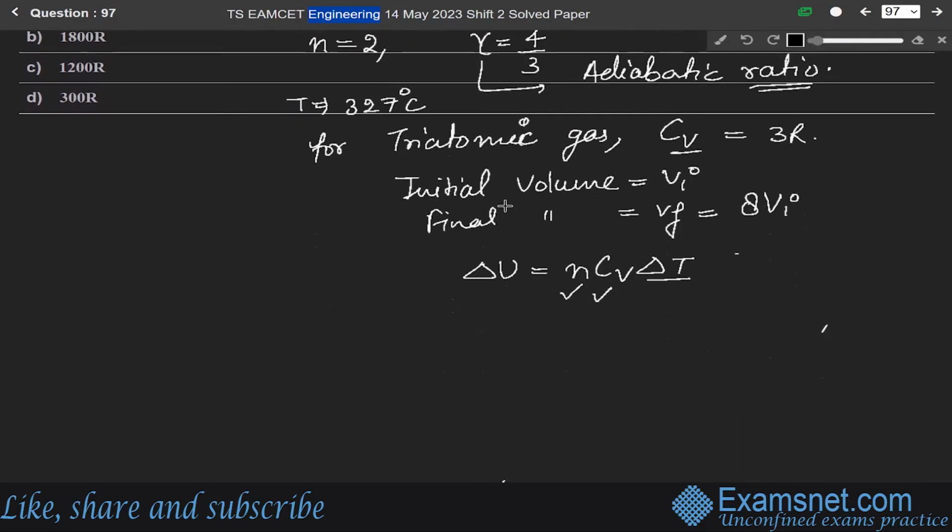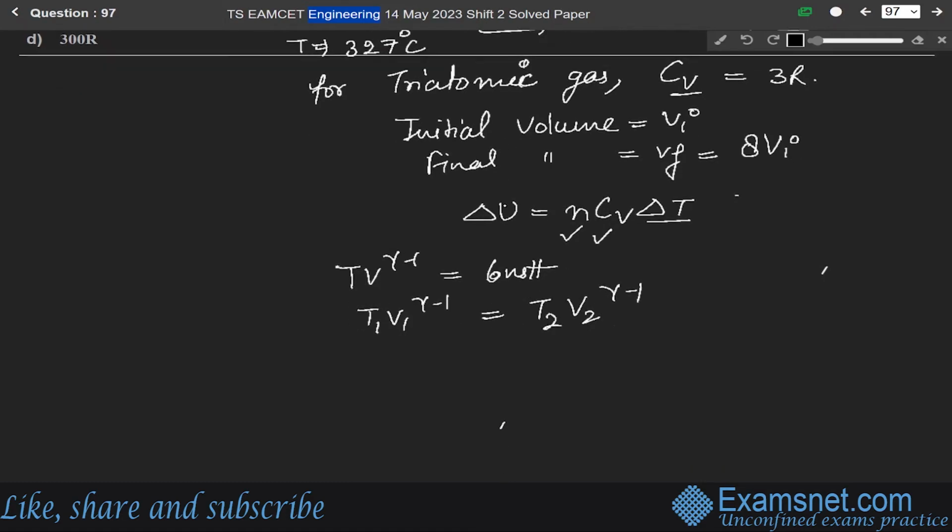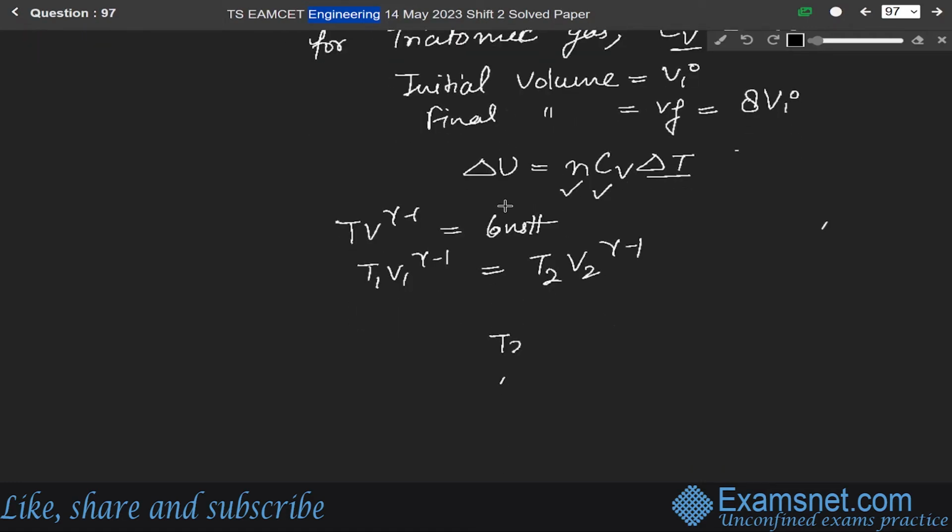And we know that for an adiabatic process, T V to the power gamma minus 1 is constant. So we can write T1 V1 to the power gamma minus 1 equals T2 V2 to the power gamma minus 1. From this we can write T2 over T1 equals V1 to the power gamma minus 1 over V2 to the power gamma minus 1.